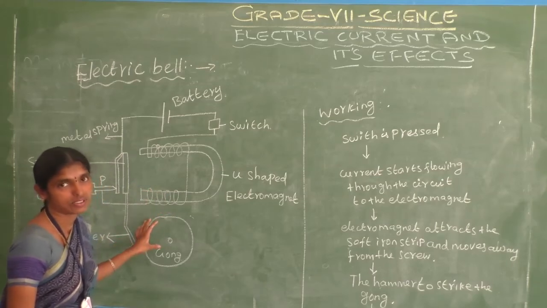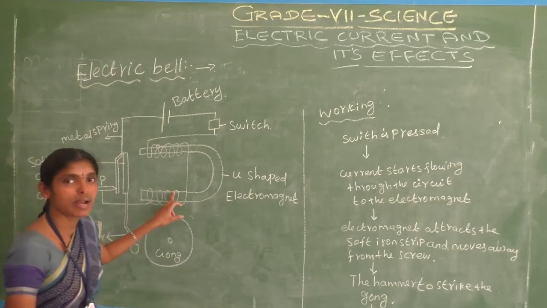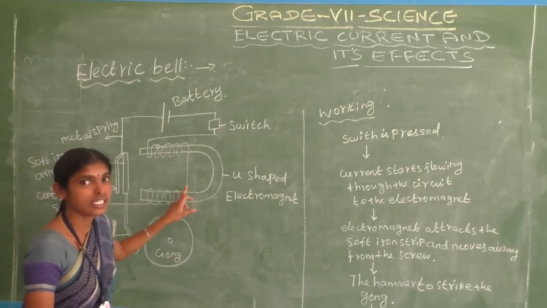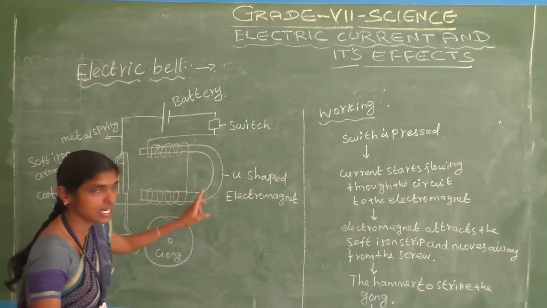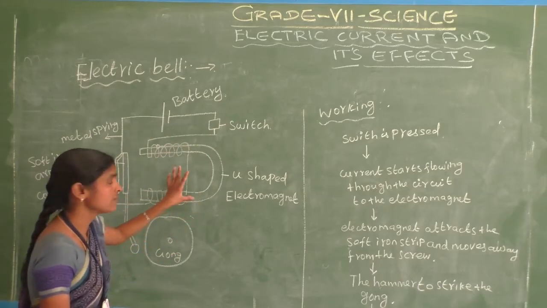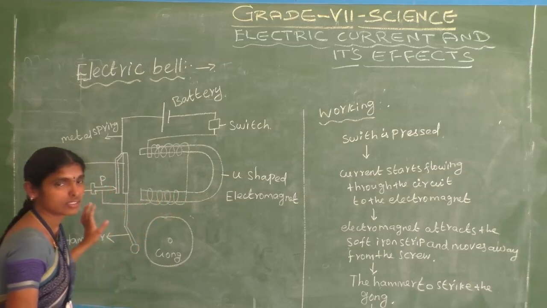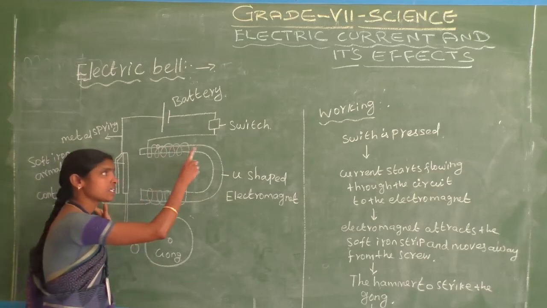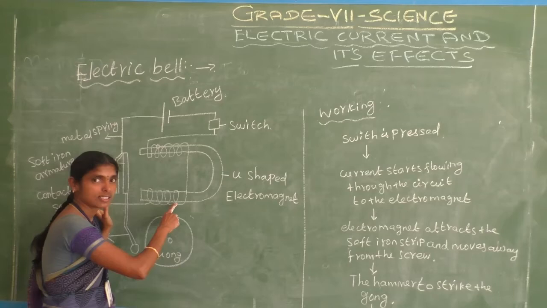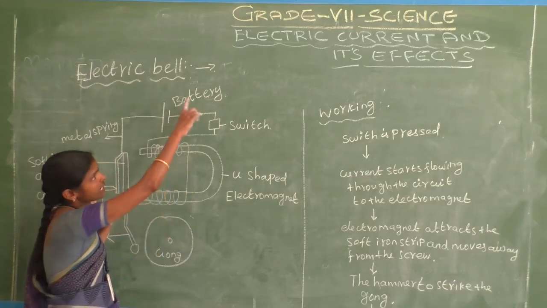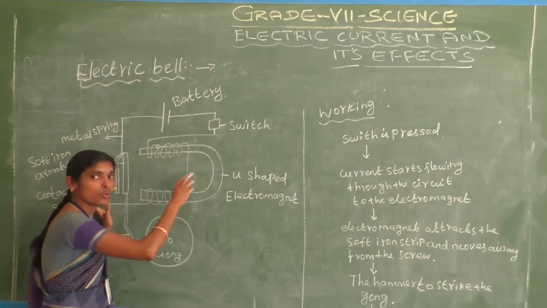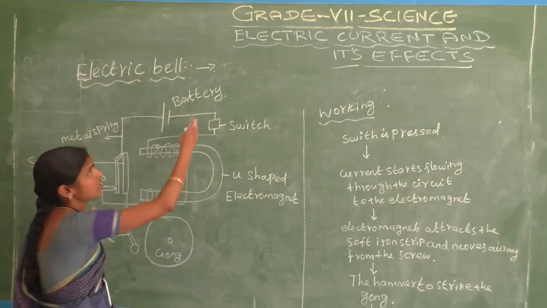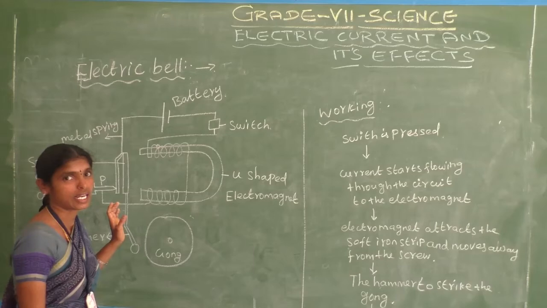Electromagnet. Electromagnet is present in the electric bell. Just that, don't confuse. And the electric bell works on the magnetic effect of electric current.